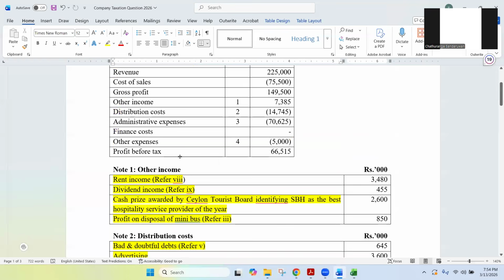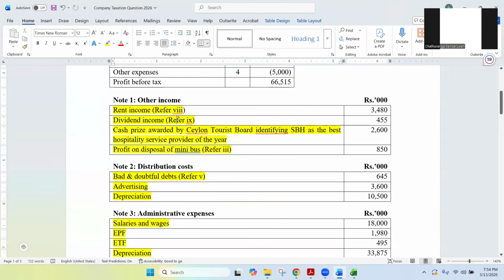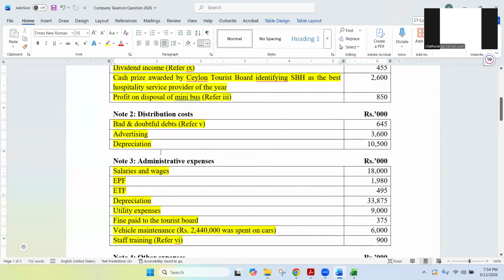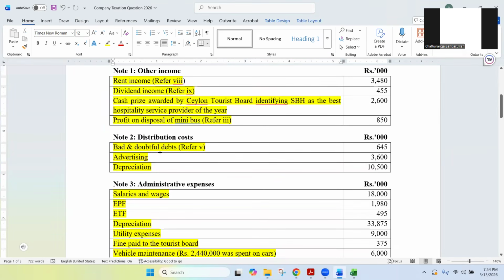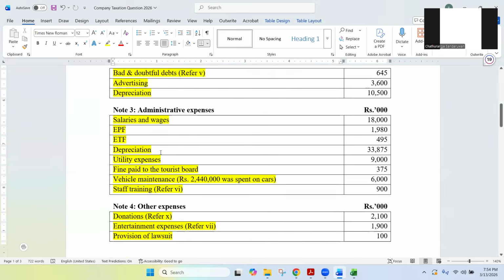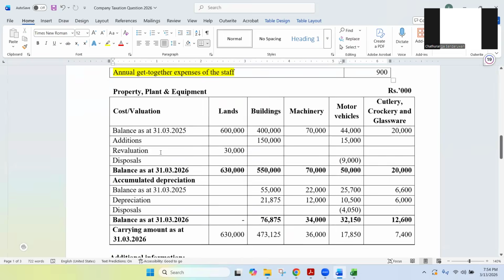Right. So far we have considered all these items: revenue, cost of sales, gross profit, no need to adjust anything. Coming under all these other income, distribution, admin, and other expenses, we have considered the sub items separately. So we have highlighted. When you are doing this kind of question, you can put a tick once the items are done.